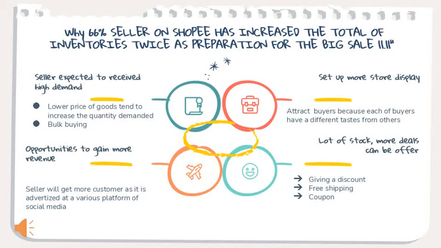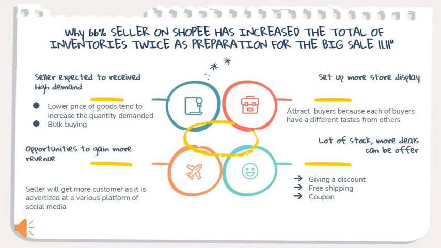Firstly, sellers expected to receive high demand on that day. Usually, people do more shopping during sales because of the lower prices offered. Not only that, other sellers also buy in bulk from Shopee sellers. By doing this, sellers can also gain more profit as the stock is going to be sold. Next, sellers have to set up more store displays in order to attract buyers' attention because each buyer has a different taste from other customers.